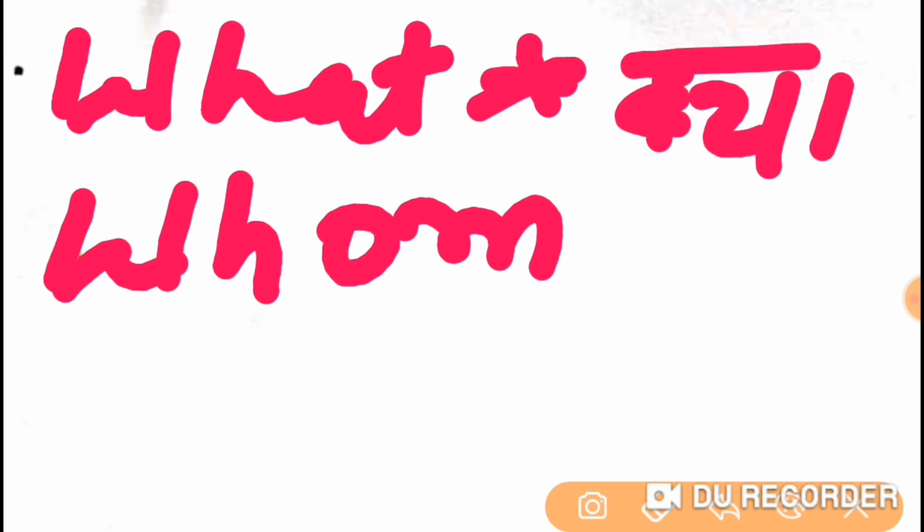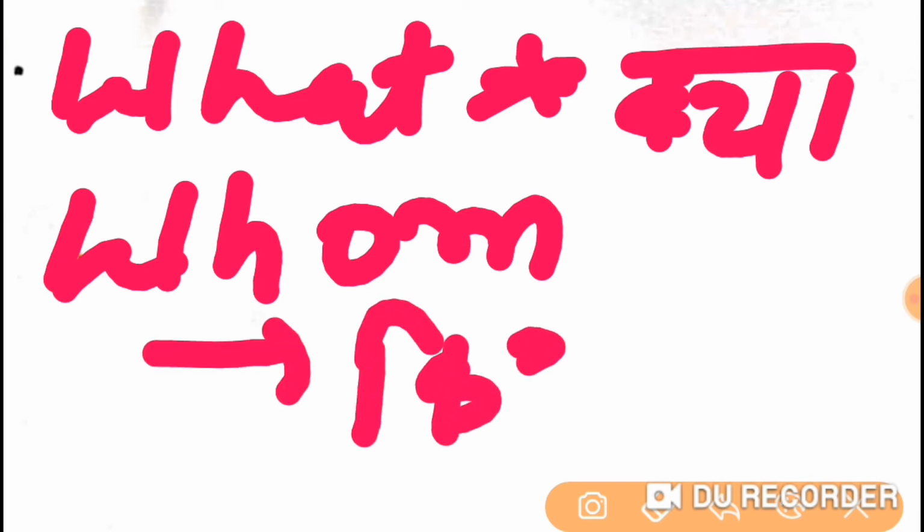One is what, you are well aware of this. And the second one is whom. Now the meaning of what is kya. And the meaning of whom is kise ya kisko.